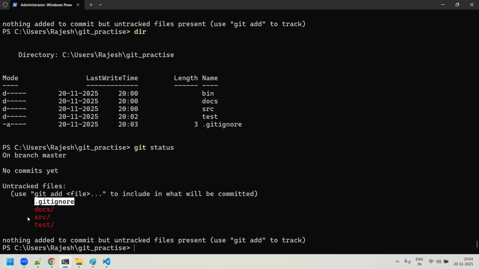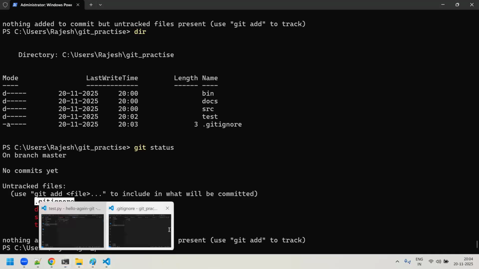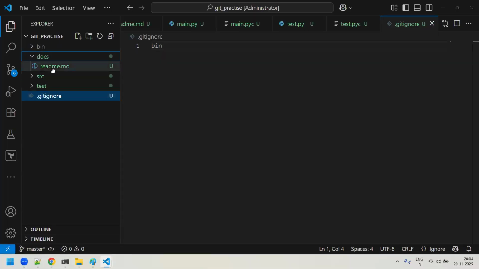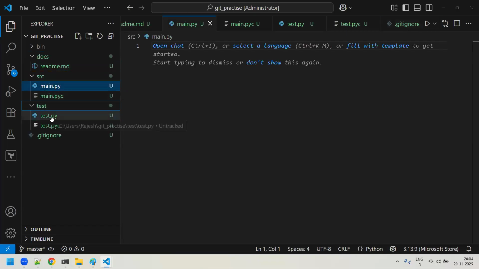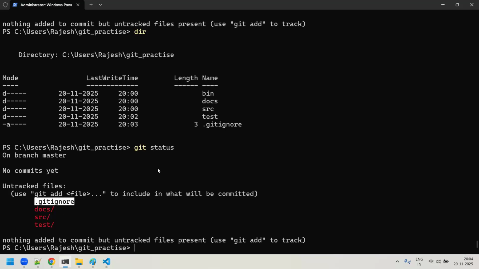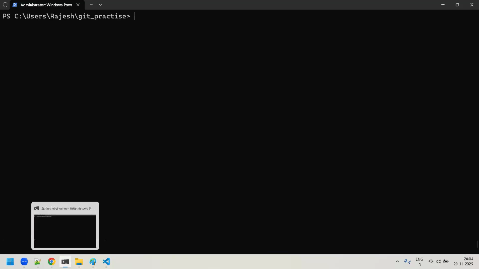So you will say, okay, Rajesh, under the docs I have the readme.md, very good. And under the src, there's a main.py, very good. Under the test, I have a test.py, very good. So now you'll individually try to add them. Like for example, I'll just say git status.